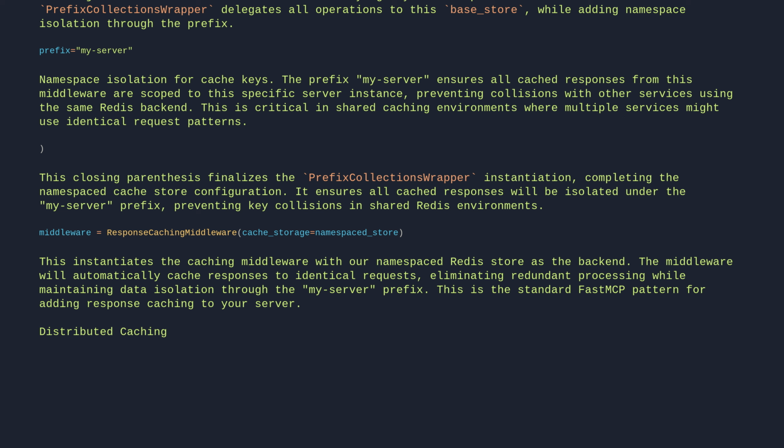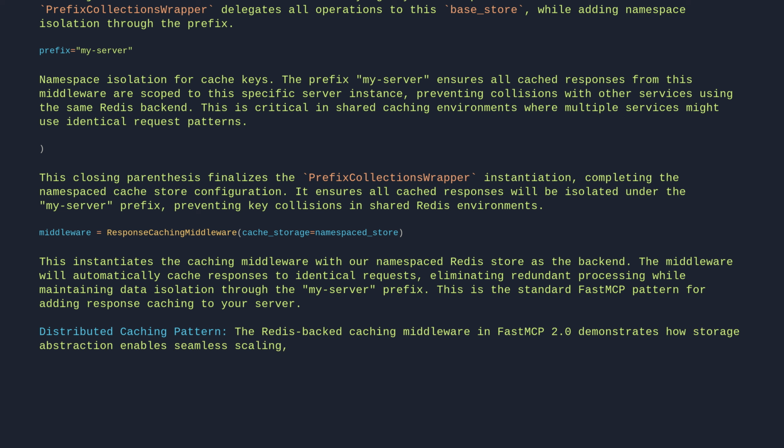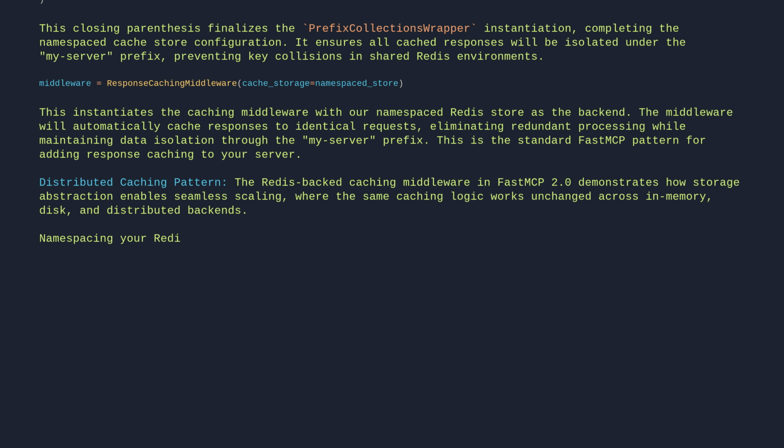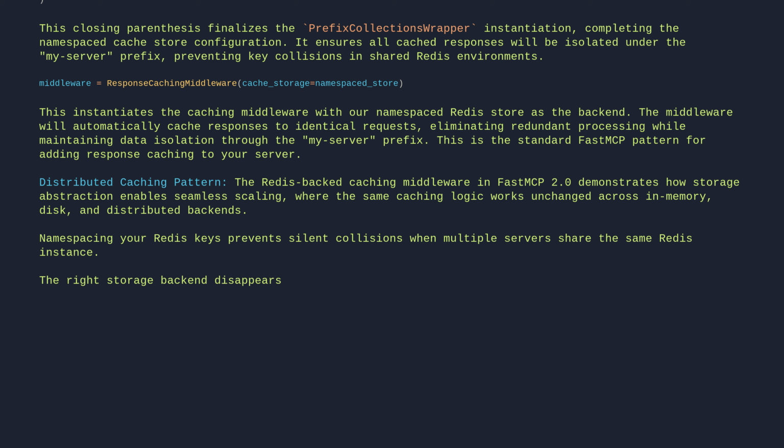Distributed caching pattern. The Redis-backed caching middleware in FastMCP 2 demonstrates how storage abstraction enables seamless scaling, where the same caching logic works unchanged across in-memory, disk, and distributed backends. Namespacing your Redis keys prevents silent collisions when multiple servers share the same Redis instance. Your caching logic remains identical whether serving one user or 1 million.